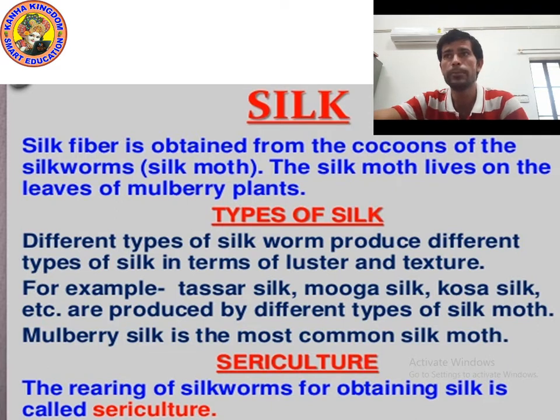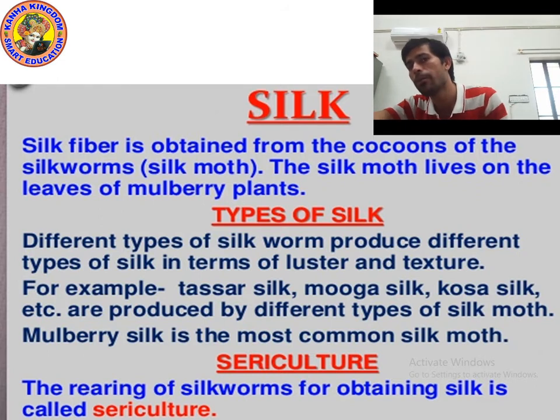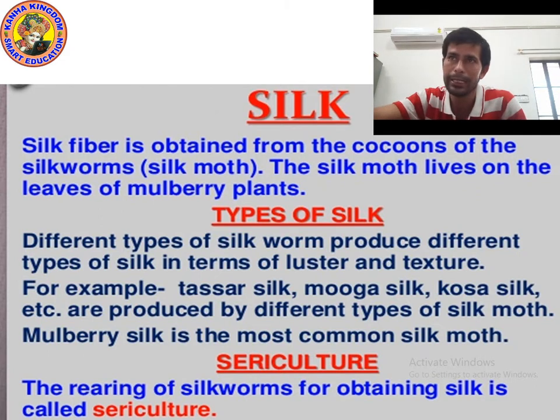Silk fiber is obtained from the cocoon of silkworm. Cocoon is the young form of silkworm, and the silk moth lives on the leaves of the mulberry plant, mulberry shahtut. Where does silkworm live? It lives on mulberry plant. Why? Because it eats mulberry plant leaves.